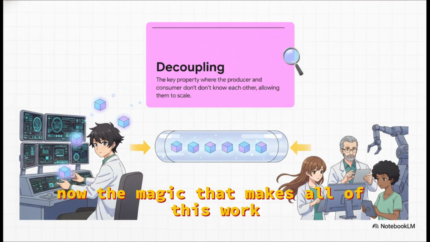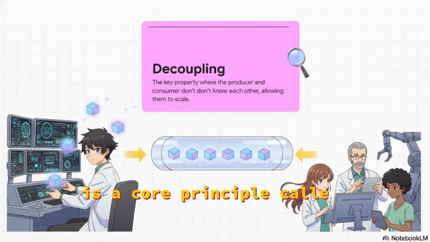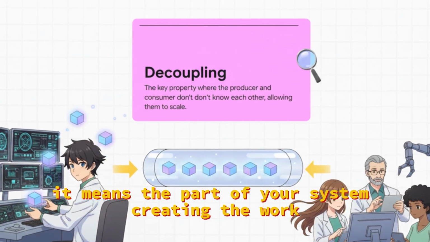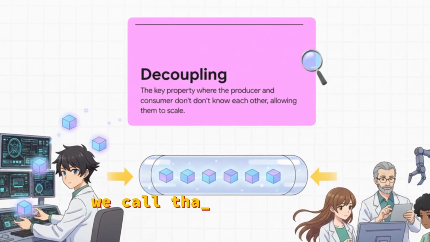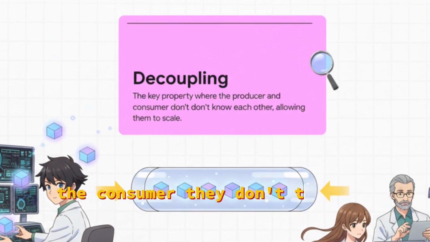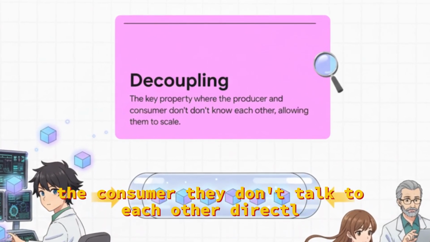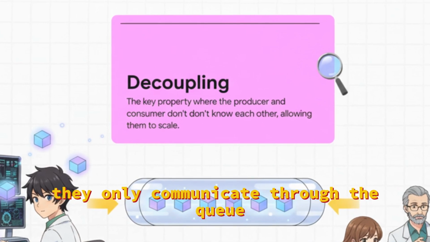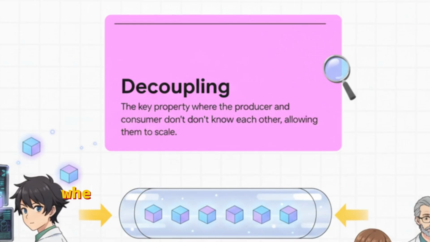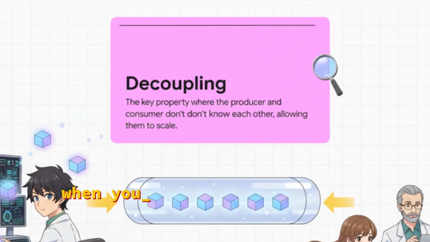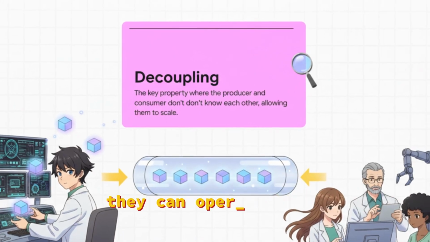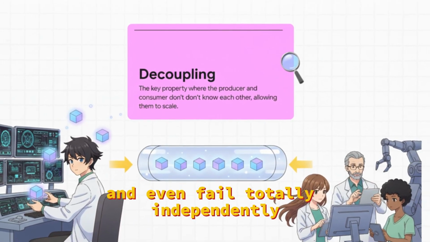Now, the magic that makes all of this work is a core principle called decoupling. It means the part of your system creating the work, we call that the producer, is now completely separate from the part doing the work, the consumer. They don't talk to each other directly. They only communicate through the queue. And that is huge, because it means you can add more consumers when you're busy or scale down producers, and neither side needs to know or care about the other. They can operate, scale, and even fail totally independently.